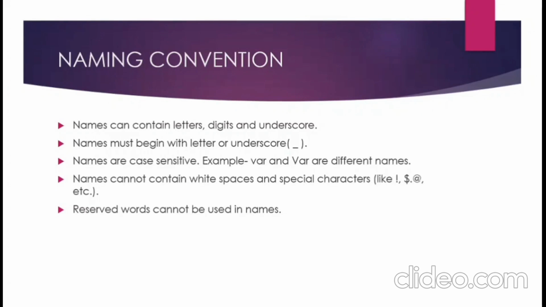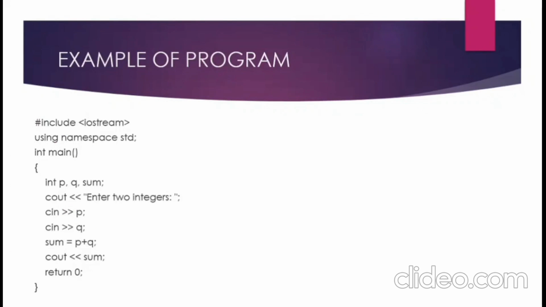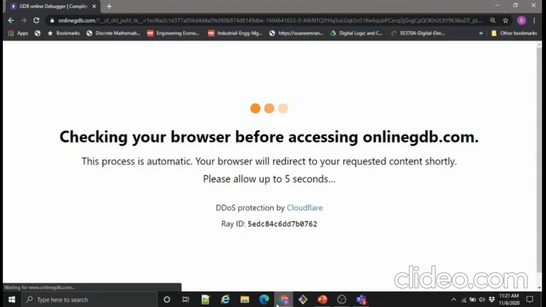Now let's have a look at another simple program, in which we have to find the sum of two numbers. Let's write this program in our online compiler.